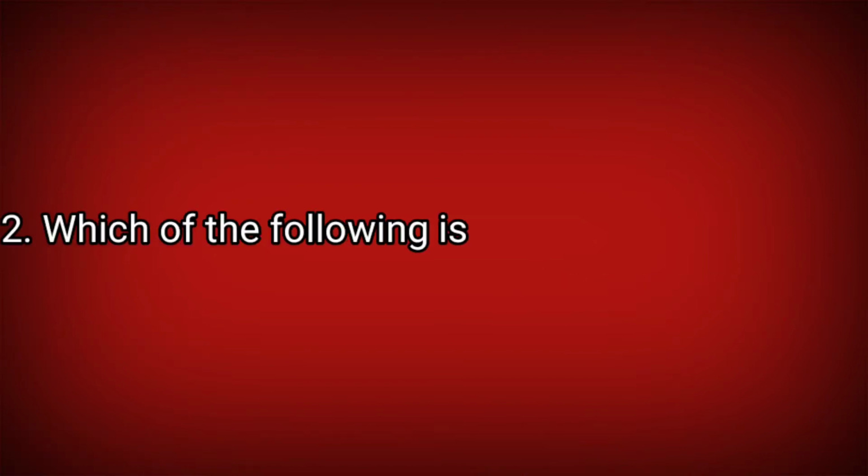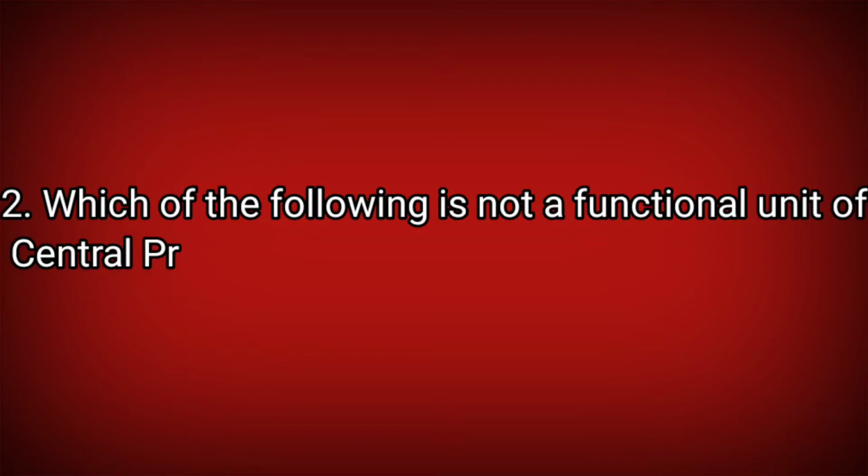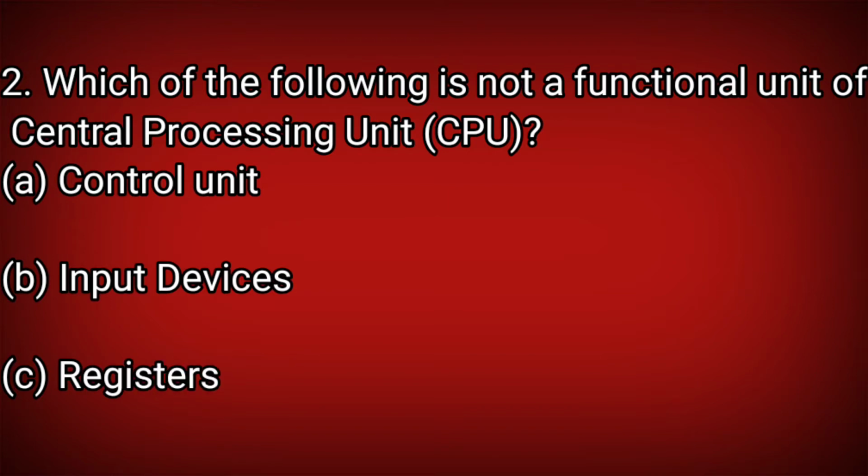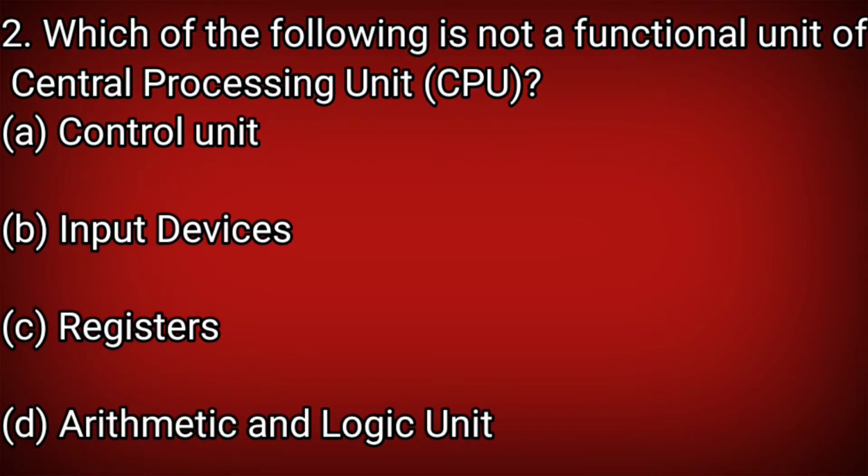Next question, question number 2. Which of the following is not a functional unit of central processing unit? A. Control unit. B. Input device. C. Registers. D. Arithmetic and logic unit.